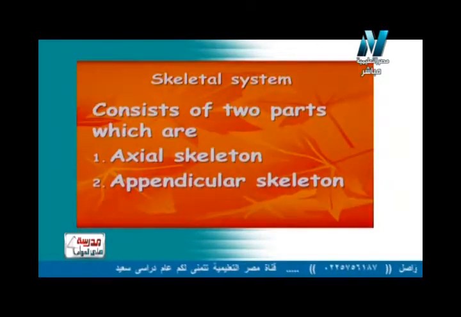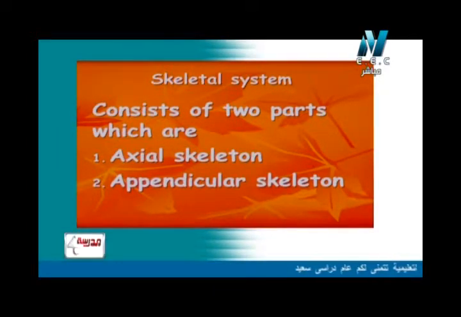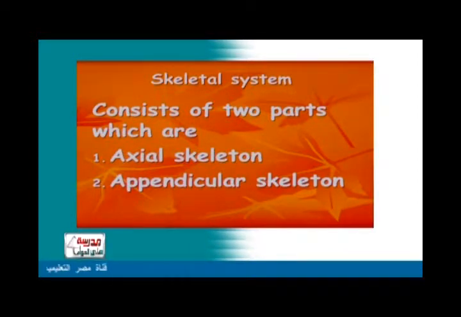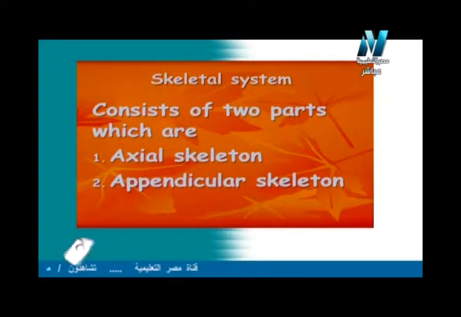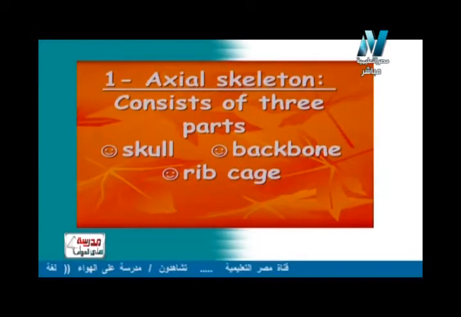So what about the appendicular skeleton? Appendicular skeleton will consist of the limbs, which are upper limbs and also the lower limbs. So now we will study the axial skeleton in details.